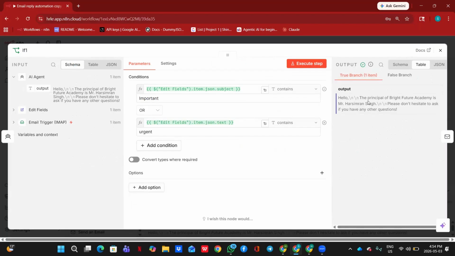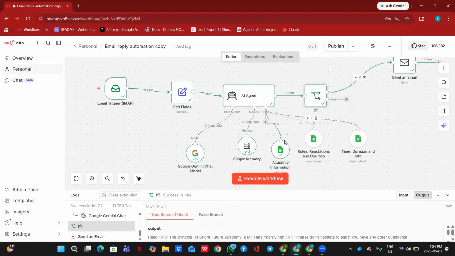And look, this is the output: the principal of Bright Future Academy is Mr. Harsimran Singh. Please don't hesitate to ask if you have any other questions. This is the reply that it sent. So if anyone asks a question whose answer is in this sheet or that sheet, the agent will go and look in that sheet, and you will see green ticks on that sheet, or whichever sheet the question is in. This is how it works.